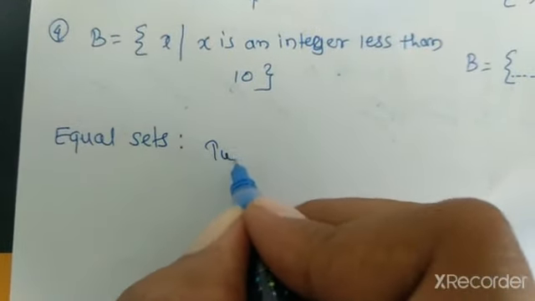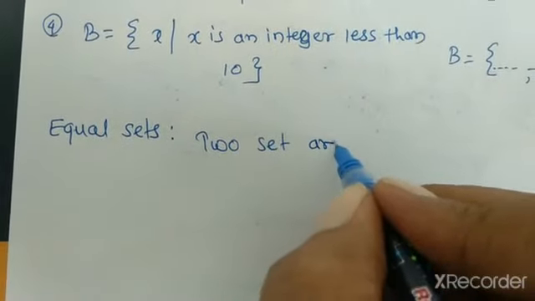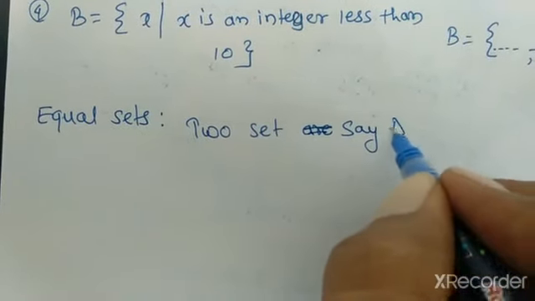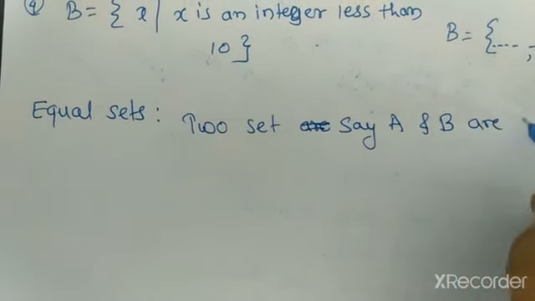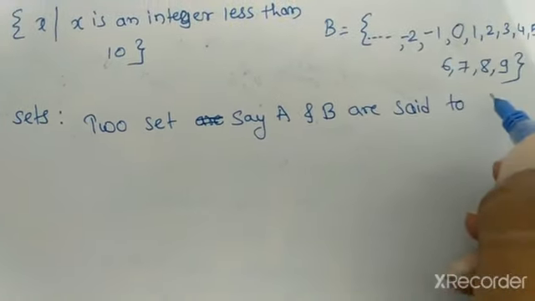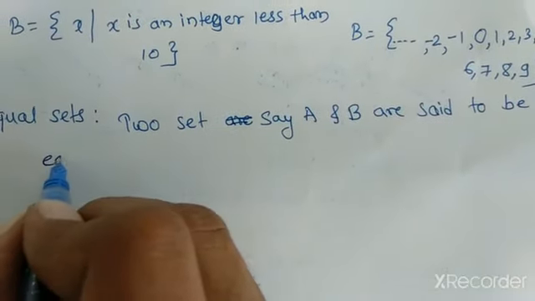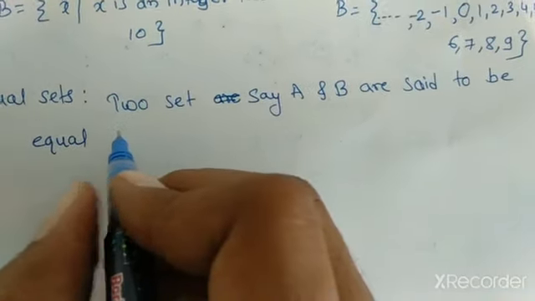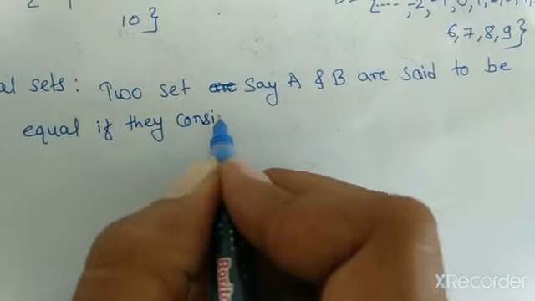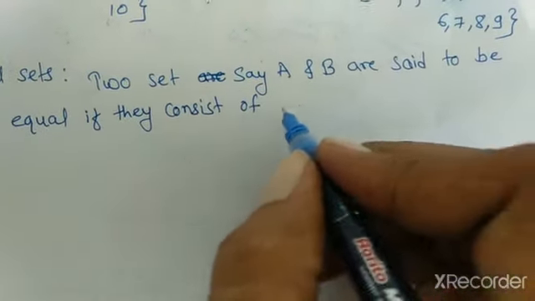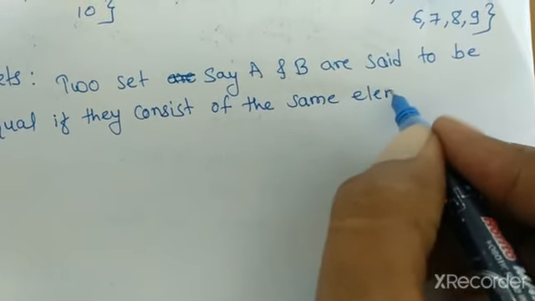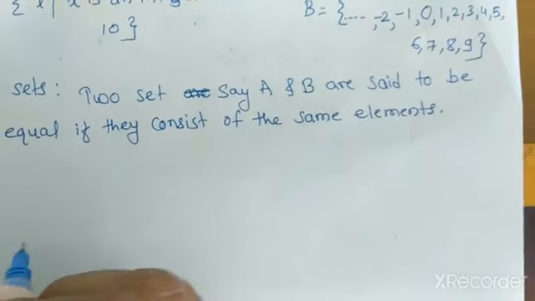Two sets, say A and B, are said to be equal if they consist of the same elements. For example,